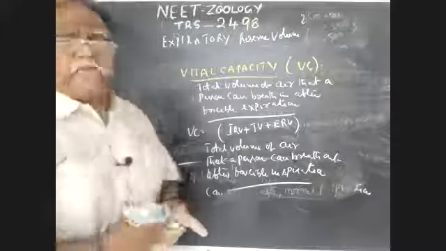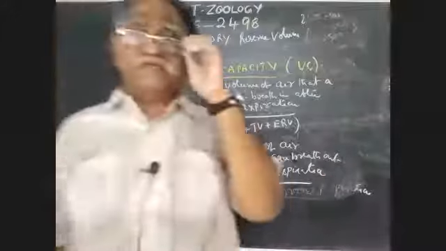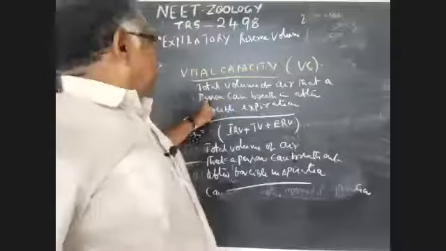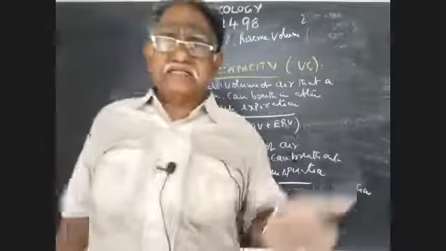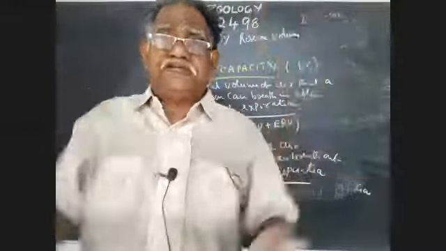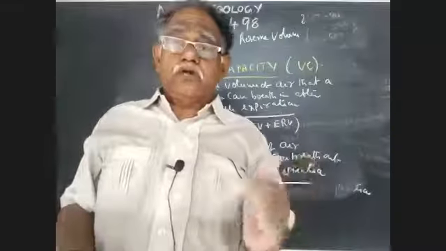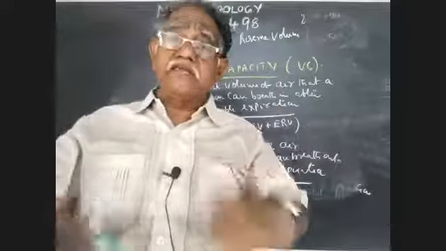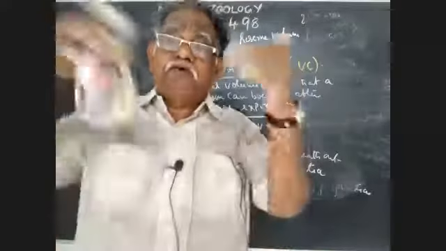So vital capacity can be defined in two ways. The total volume of air that a person can breathe in after forceful expiration, or the total volume of air that a person can breathe out after forceful inspiration.